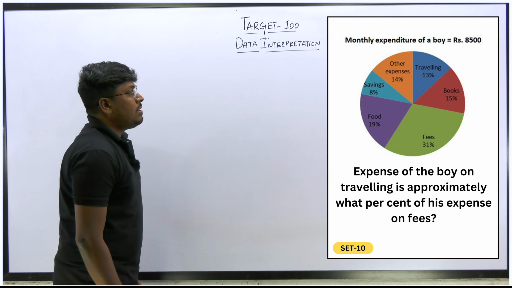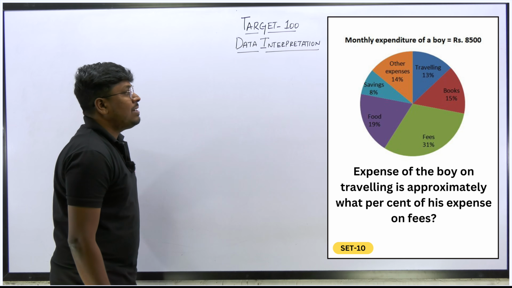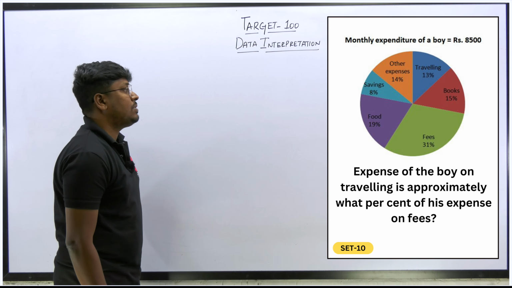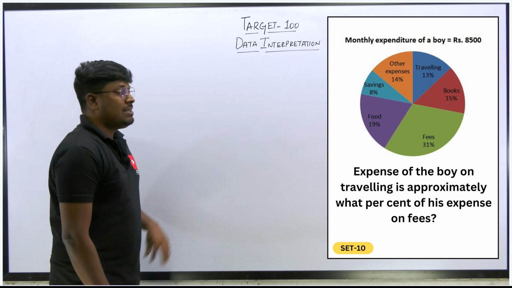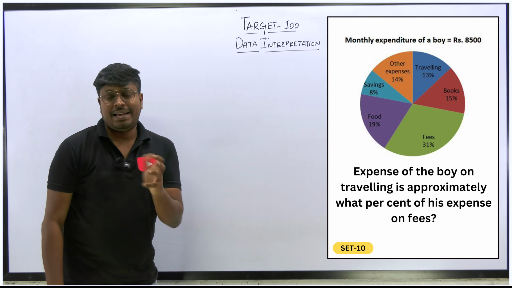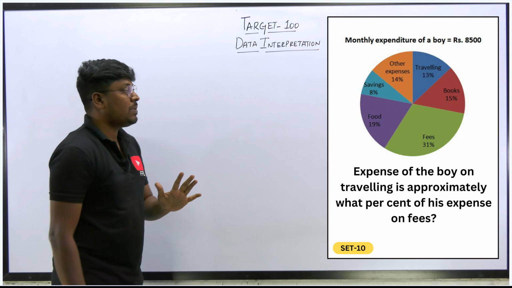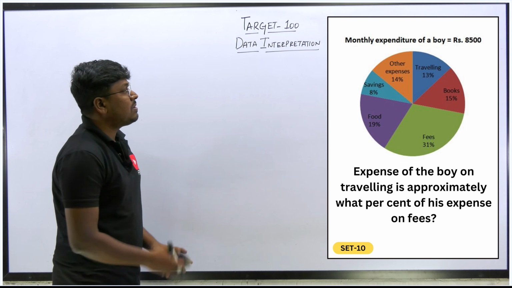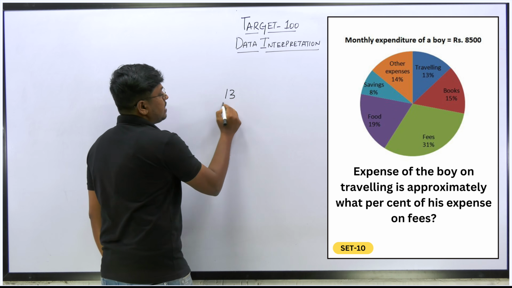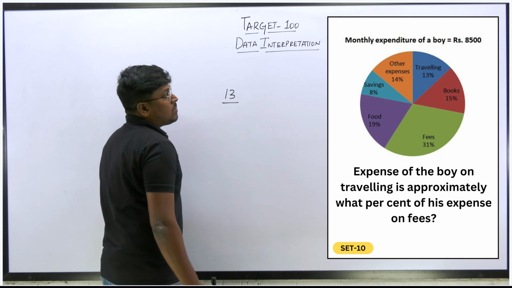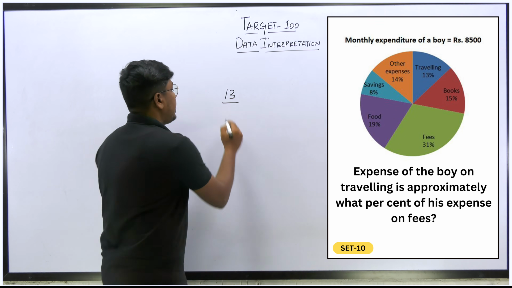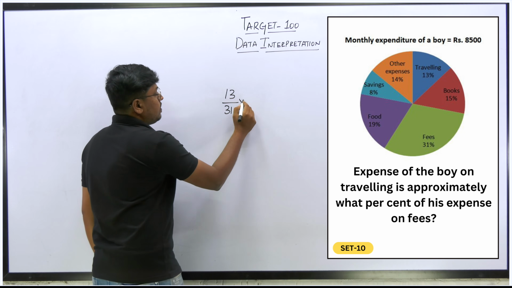Last question. The expense of the boy on traveling is approximately what percentage of the expense on fees? X is what percentage of Y? X by Y into 100. Traveling is 13% divided by the expense on fees, which is 31%, into 100.